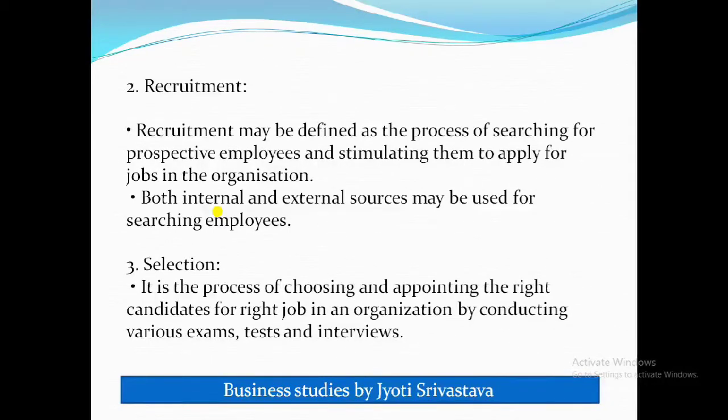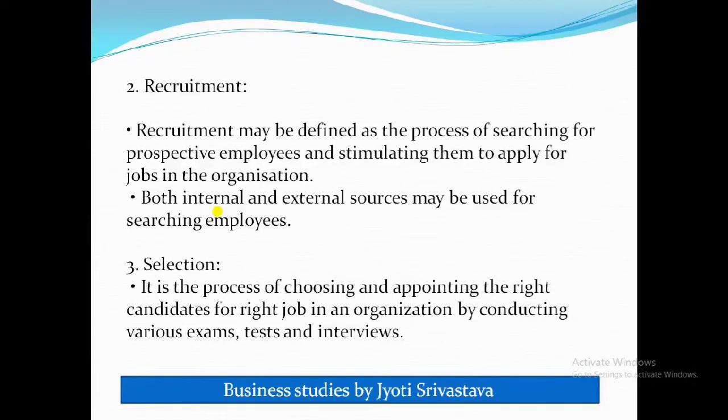Recruitment is you are asking people to apply for the job. Now selection means choosing the most suitable candidate to fill the vacant job position, and it is done via tests and interviews, means written test, oral test, interviews, group discussions. Okay, and in selection, the selected candidates are fewer than the number of rejected candidates, and that is why selection is called a negative process also. Student, please keep this in mind that selection is also said as negative process.